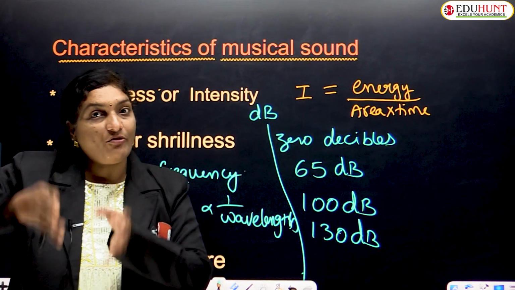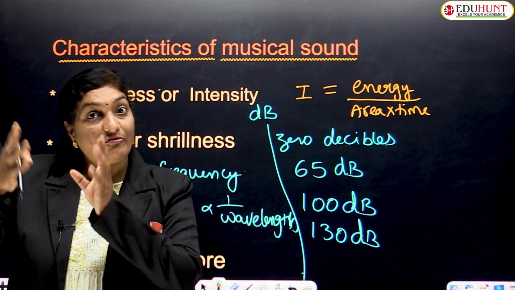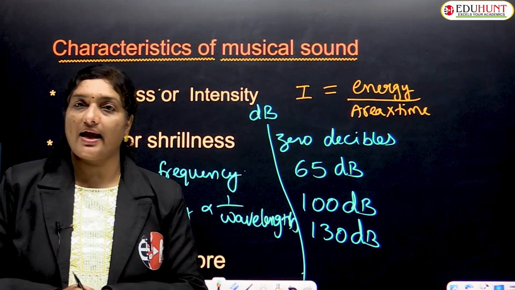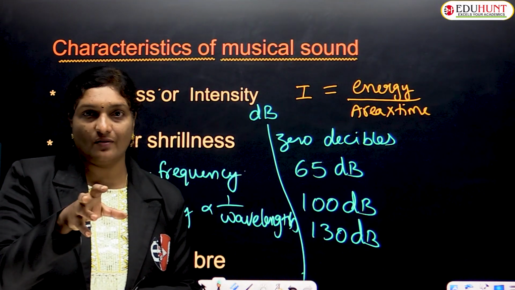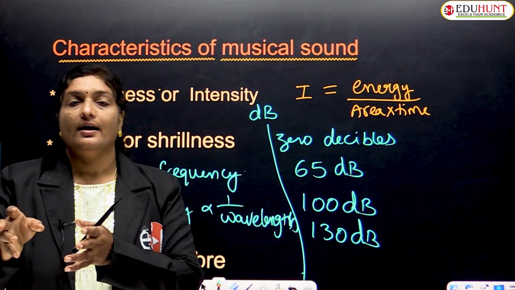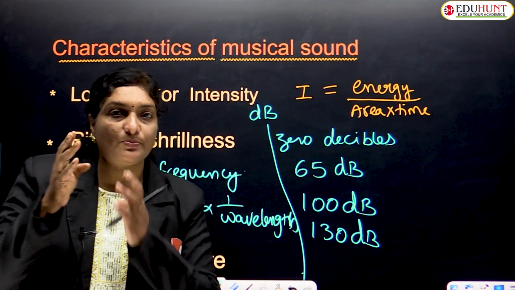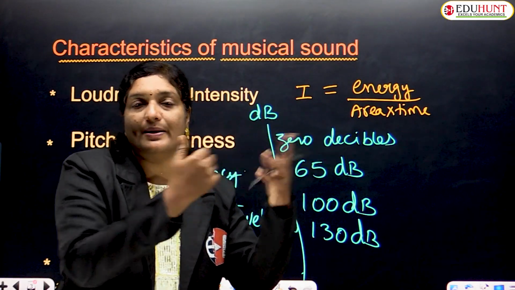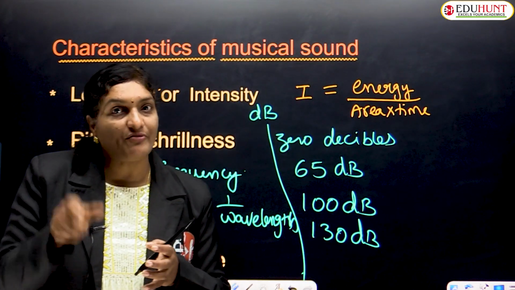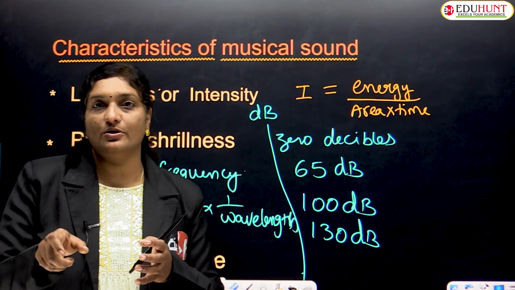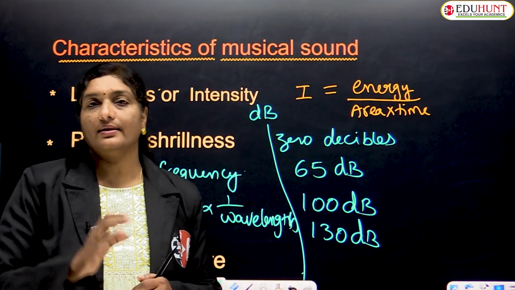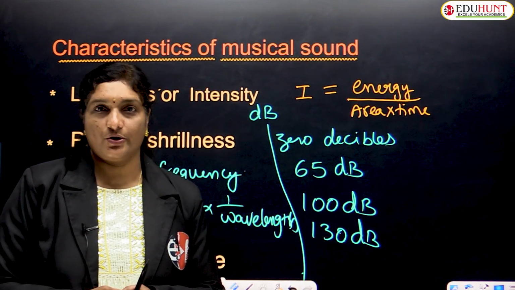The number of vibrations in a given time is itself called frequency. So pitch is a direct measure of the frequency. More vibrations per second means more pitch is being produced. Fewer vibrations per second means the pitch is low, that means a dull sound is being produced.